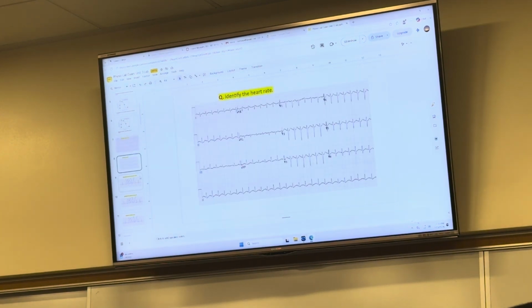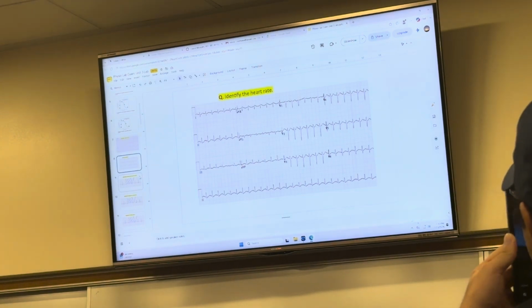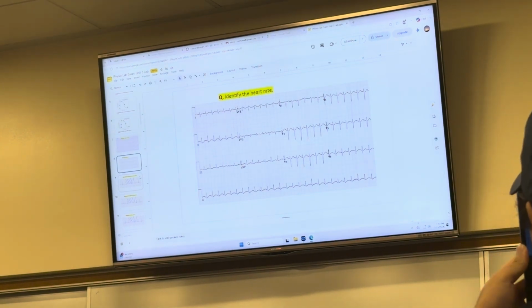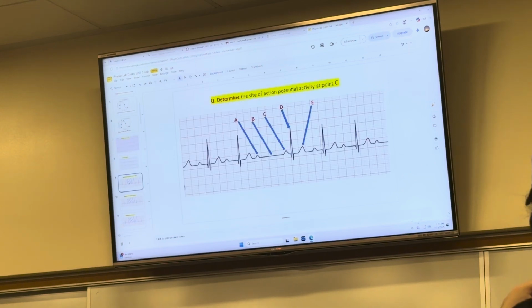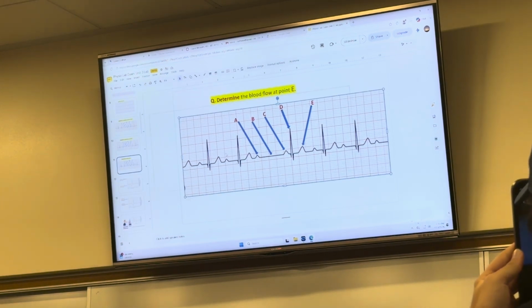Hey, look at that. Identify the heart rate. I can't tell you. I'm not talking to you. You know which is wet. And you know which wave, and you know which is contracting, which is the P wave, which is the G wave. This one. I will just show.